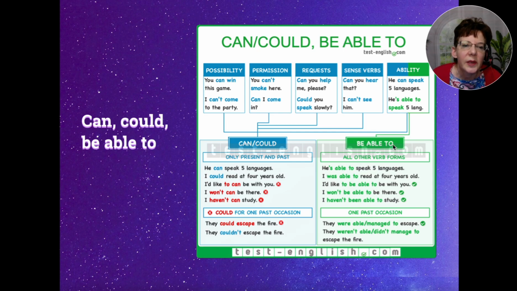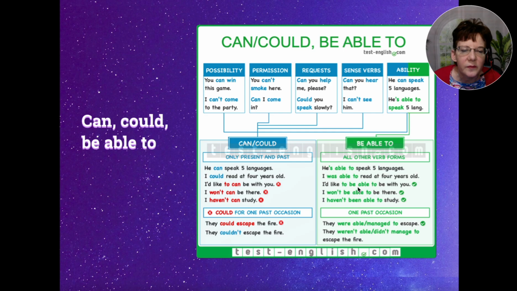All right, be able to. This can be used for all other verb forms. So, for example, present, he is able to speak 5 languages, or I was able to read at 4 years old, past simple.